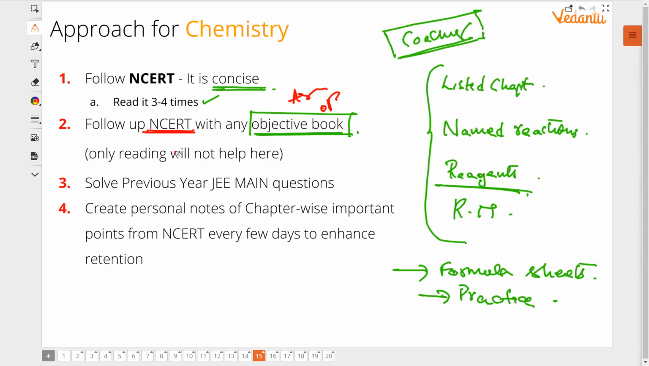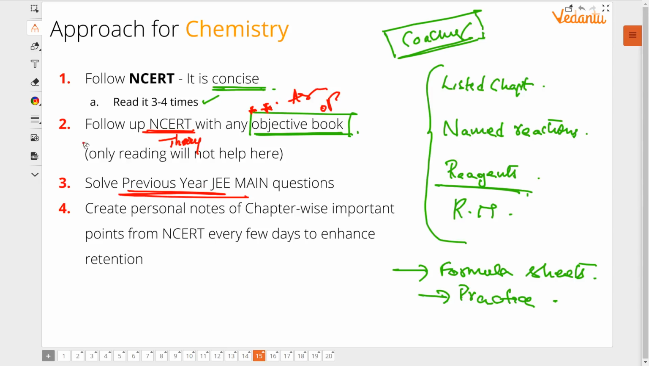I said NCERT is enough. For what? For your theory. But then you should know how to apply that theory in the questions. So objective books are important along with NCERT. Step 1 is NCERT. Step 2 is your objective book. And then is that enough? No. Even that is not enough.